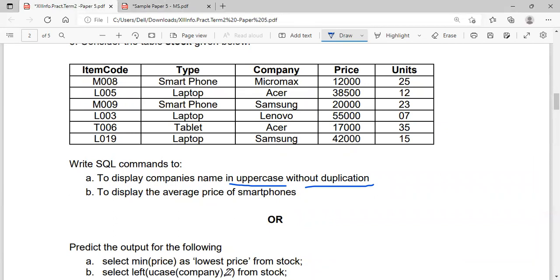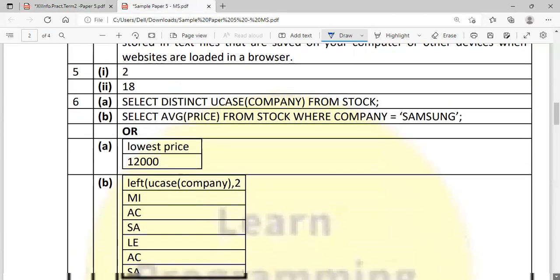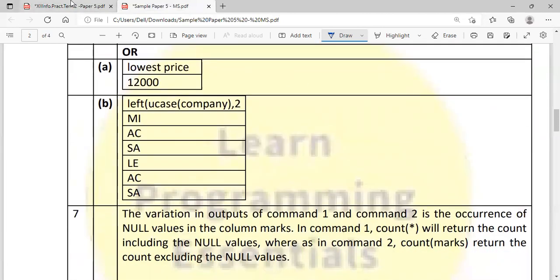Select left of UCase of company, comma 2. So this will be the column heading. The inner function, UCase of company, will be evaluated first, so all the companies will be converted into uppercase. Among that, the first two characters are asked to print: MI, AC, SA, LE, AC, SA. So all in capital letters. Hope that is clear.